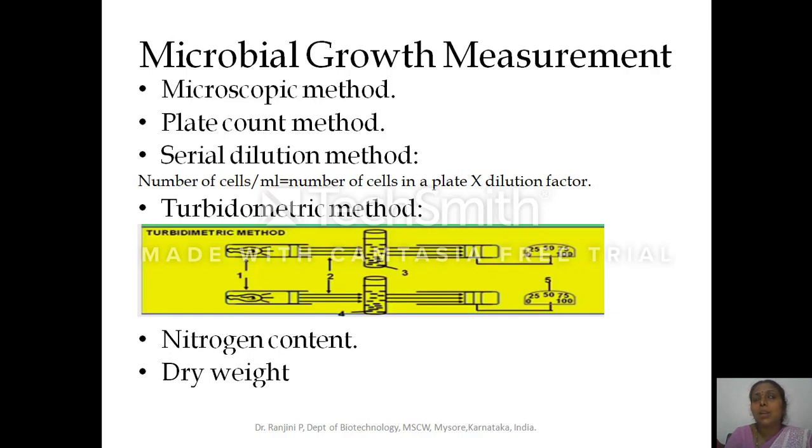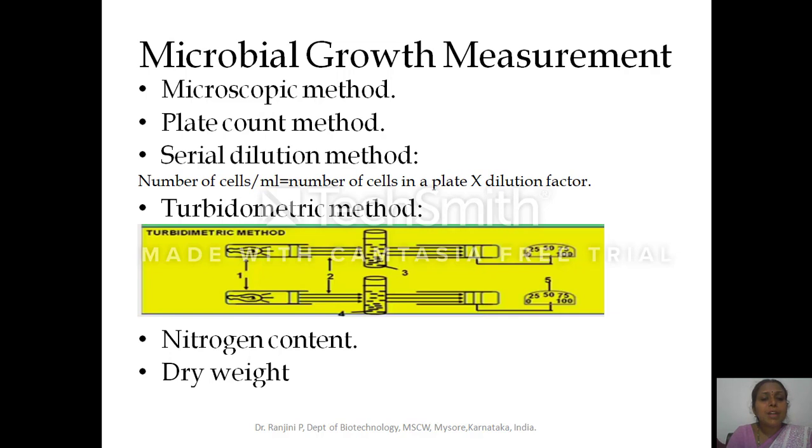Here you are taking only 0.1 ml of suspension on the media and growing it. After that, you calculate the amount of cells present in 1 ml of suspension that you have prepared. That can be calculated as the number of cells in a plate times the dilution factor. That will give you the number of cells in 1 ml of the suspension. So this is regarding the serial dilution method.